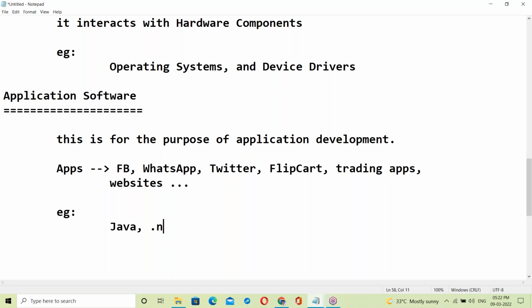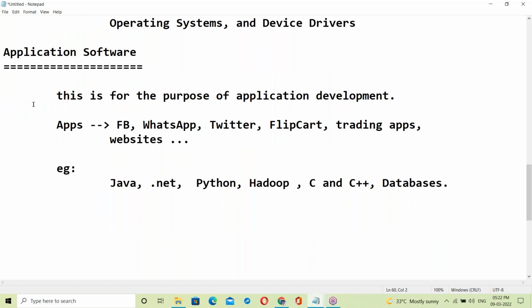Next, .NET is application software. Python is application software. Hadoop is application software. C language and C++ are application software. Next, databases. All these are application software.